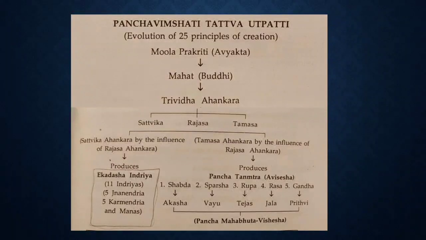5 Jnanendriya and then 5 Karmendriya and then Manas. And then with the combination of Rajasika and Tamasika, they are producing the Pancha Tanmatra. So Shabda, Sparsha, Rupa, Rasa and Gandha. Now from each Tanmatra, we have one Panchamahabhuta: from Shabda, Akasha, from Sparsha, Vayu, from Rupa, Tejas, from Rasa, Jala, and from Gandha, Prithvi. Now we have to see about Prakriti and Vikriti.